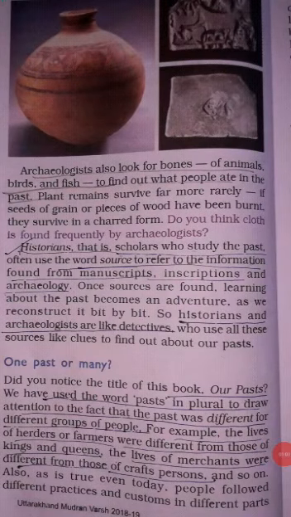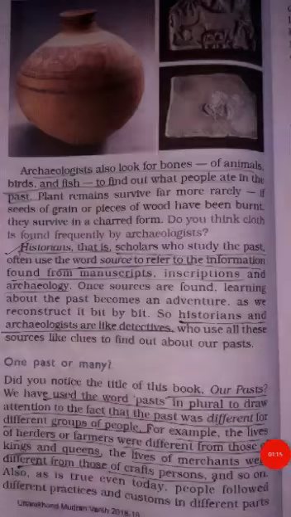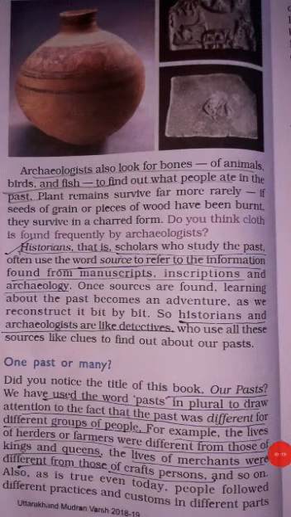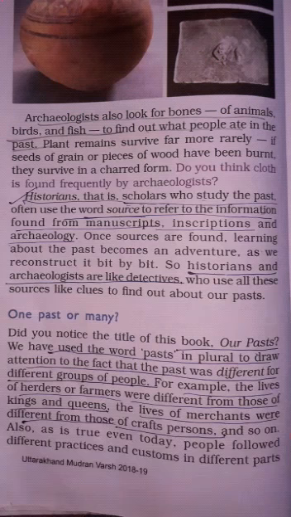Now there are historians, who are also called scholars, who study about the past. They often use the word source for information. When the historians study about the past, they also use manuscripts and inscriptions that were studied by archaeologists. So these sources are correlated. Information from manuscripts and inscriptions is useful for historians as well as for archaeologists. Historians and archaeologists are like detectives, because what is the work of the detective? To find out which is not seen.